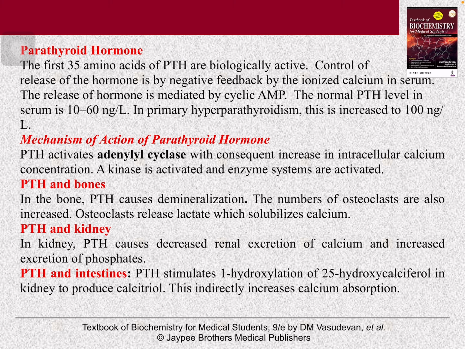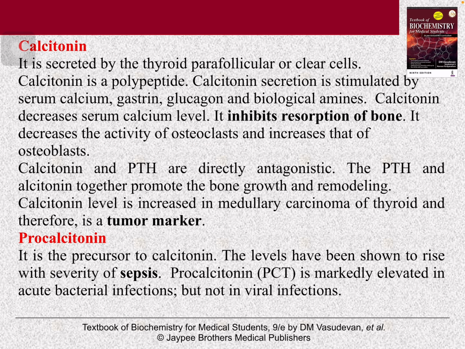PTH on intestine. PTH stimulates the hydroxylation of 25-hydroxycalciferol. So it will help in the production of the active form of vitamin D, that is calcitriol. Thus it indirectly increases the calcium absorption. Now calcitonin, that is the opposite of PTH. It is secreted by the thyroid parafollicular or clear cells. Calcitonin is a polypeptide. Calcitonin secretion is stimulated by serum calcium, gastrin, glucagon and biological amines.